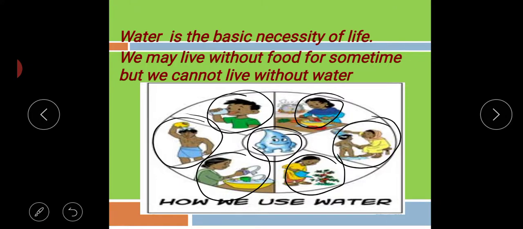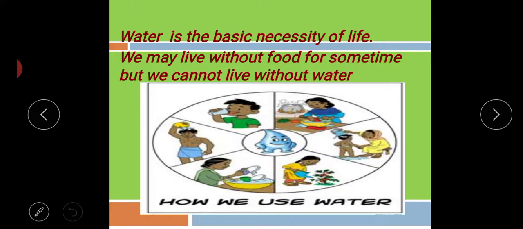You can see how many useful things we are doing with the help of water. It means you can see how important water is for us.